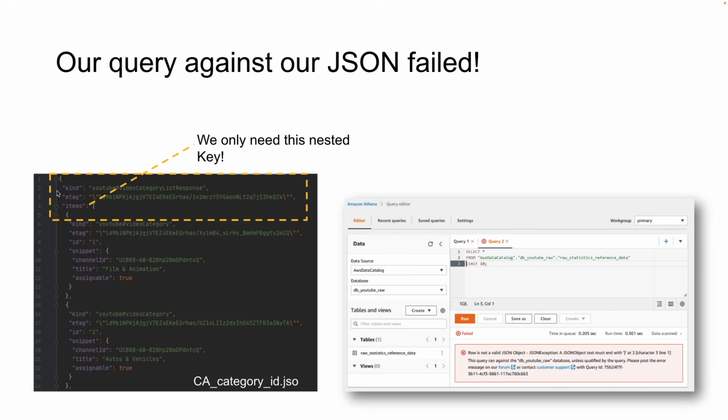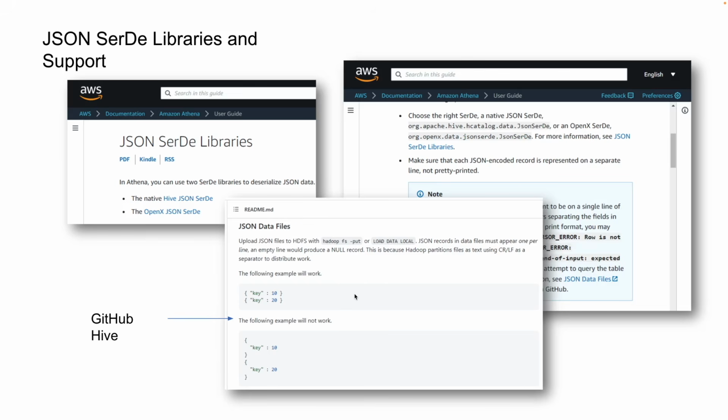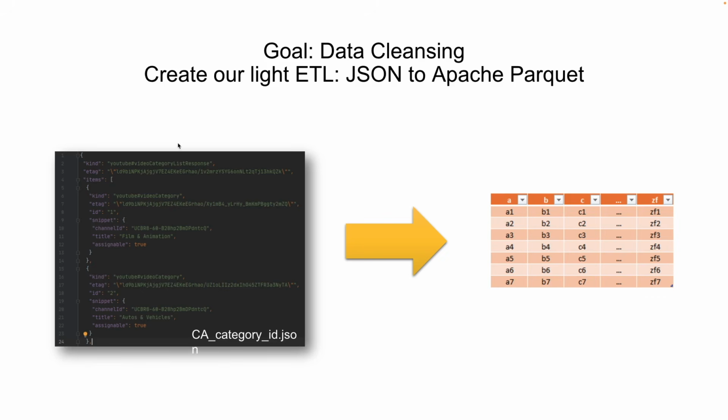If we had the e-tag items in one single row, it becomes very difficult to understand what data it contains. So generally we format JSON files, but the formatted JSON file does not work for the computer. For Glue, it needs everything in a single line. So what we're going to do is use this JSON data and convert it into column and row format, which is basically Apache Parquet format.